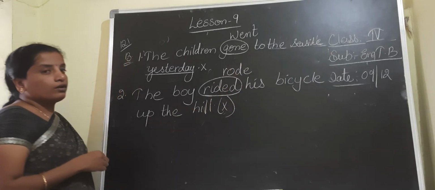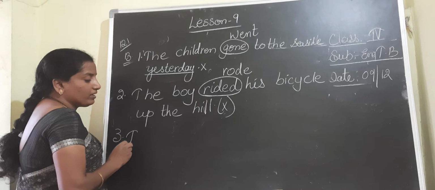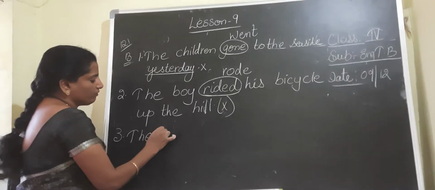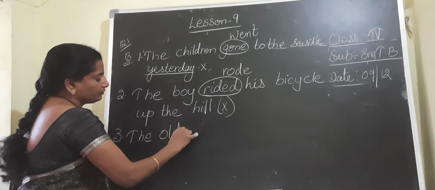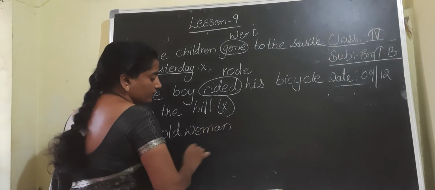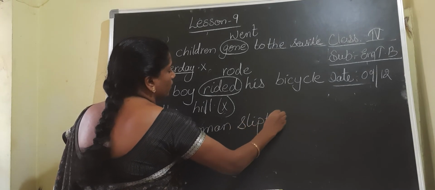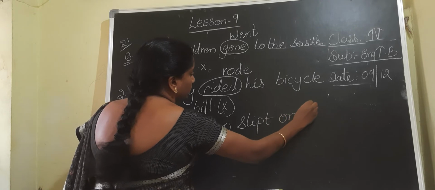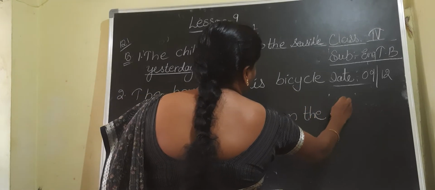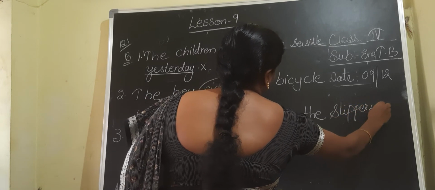Okay. Coming to the third one, children. Next one. The old women slipped on the slippery road. Here verb forms they given wrong. The old women slipped, S-L-I-P-T, on the slippery, S-L-I-P-P-E-R-Y, road.